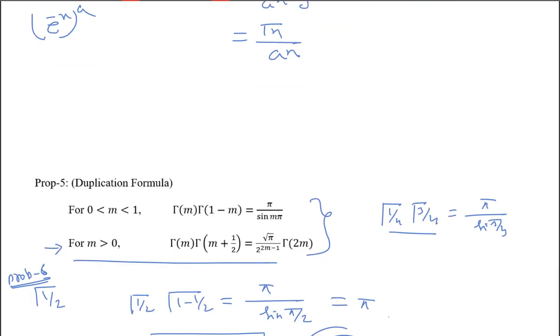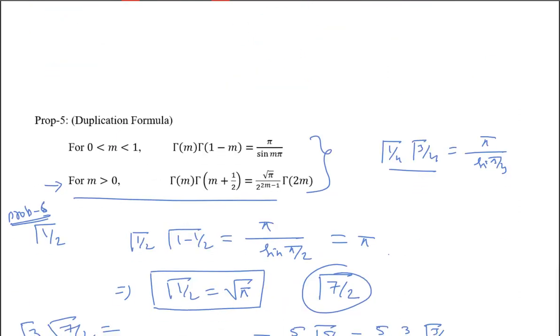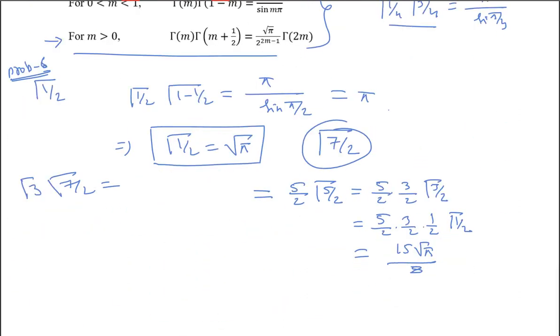Sir, gamma 7 by 2 problem, sir, once again repeat please. You see, gamma 7 by 2. You can write this as gamma 1 plus 5 by 2. So this is n plus 1, and gamma n plus 1 is n gamma n. That's why I'm writing 5 by 2 gamma 5 by 2.